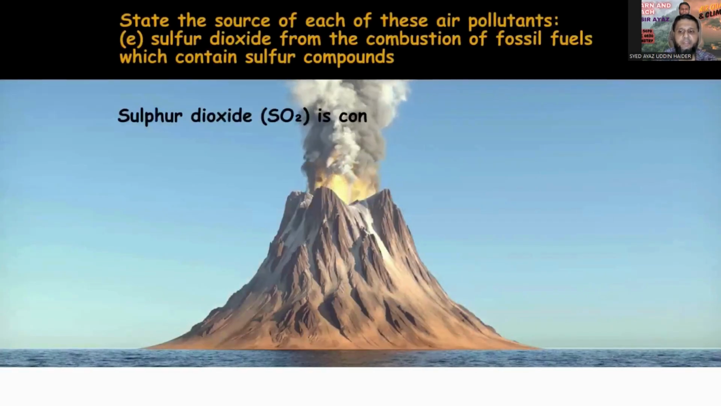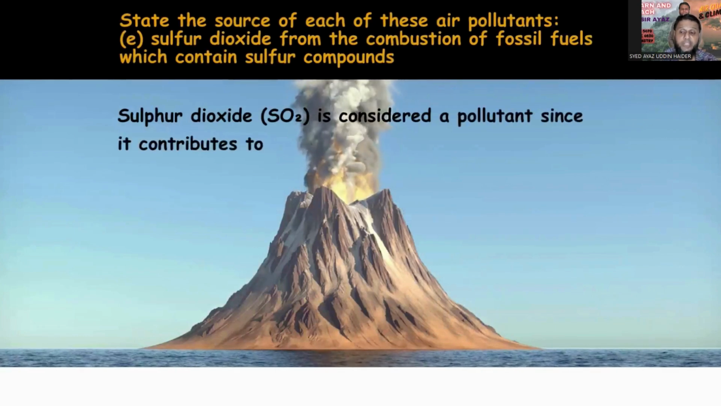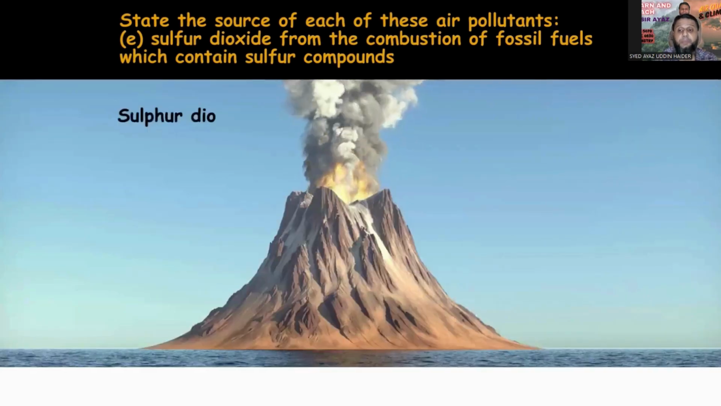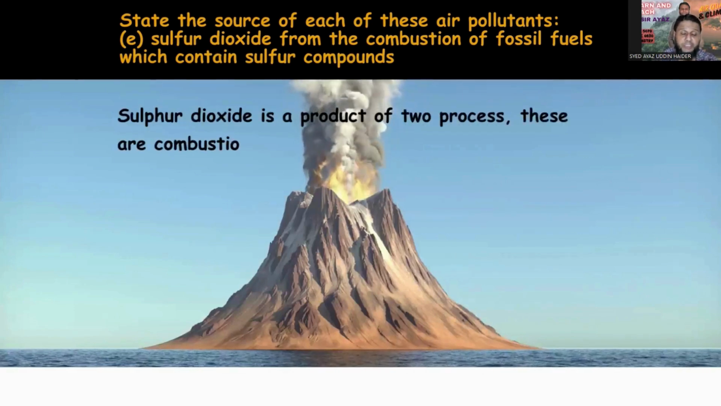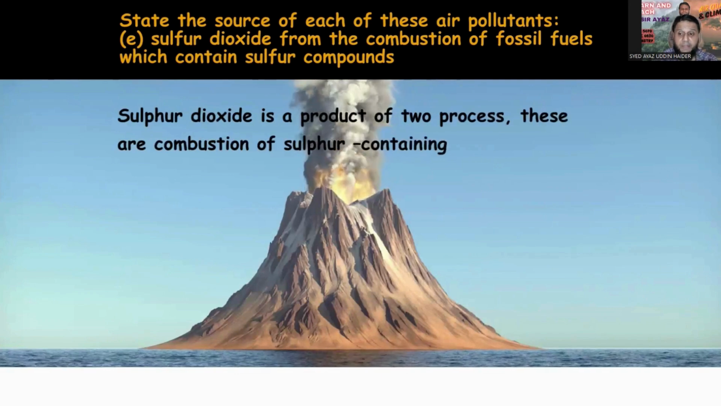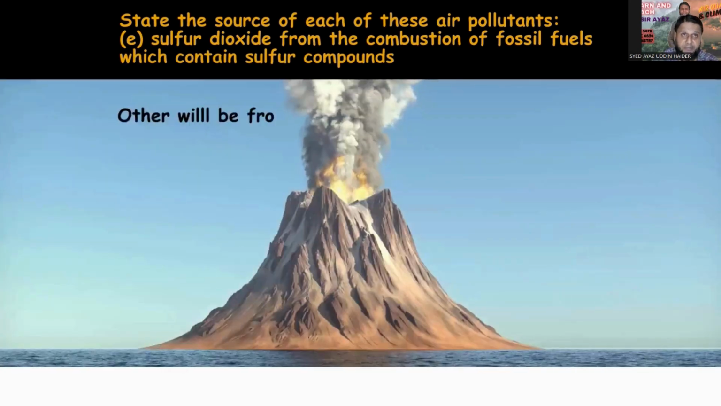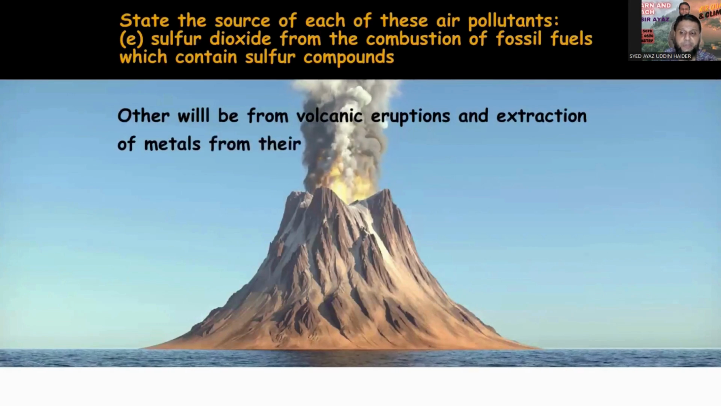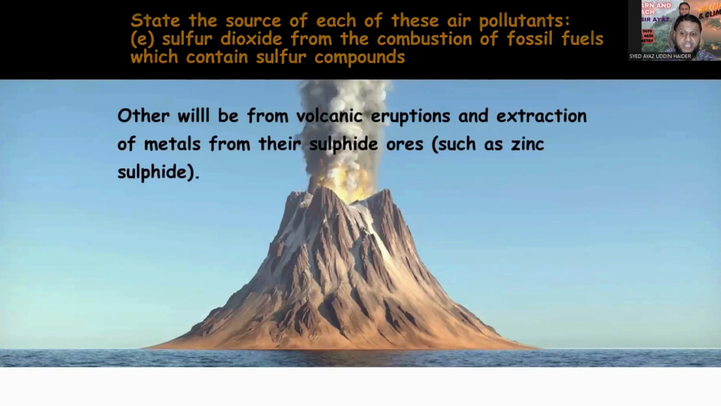Sulfur dioxide, SO2, is considered a pollutant. It's a non-metal oxide that causes acid rain. It contributes to acid rain. So how is it produced? Sulfur dioxide is the product of two processes. One is the combustion of fuels containing sulfur, and the other is volcanic eruptions. It is also produced during the extraction of metals from their sulfide ore, such as zinc sulfide.